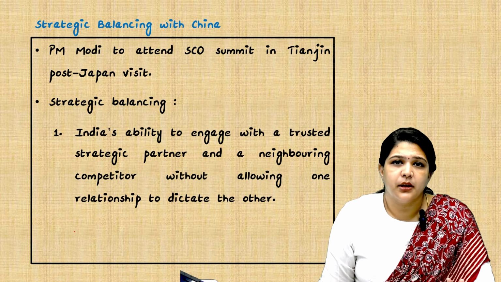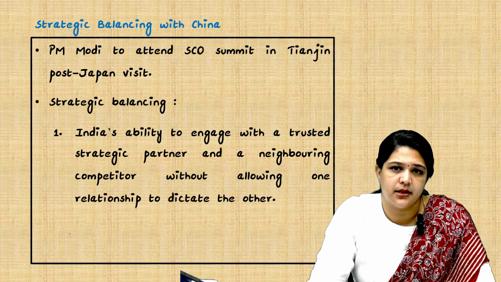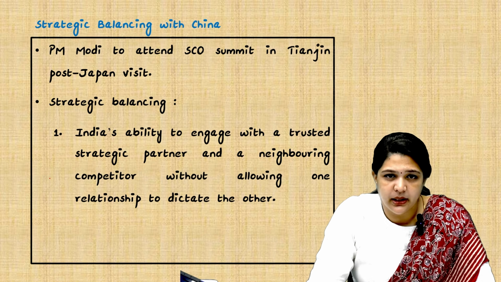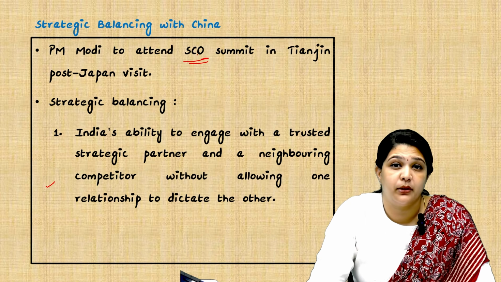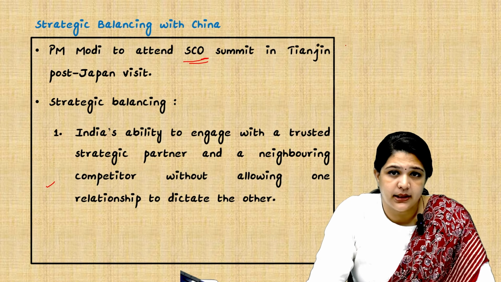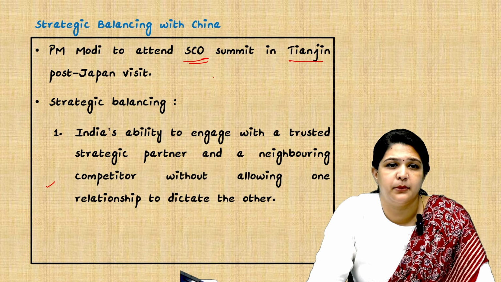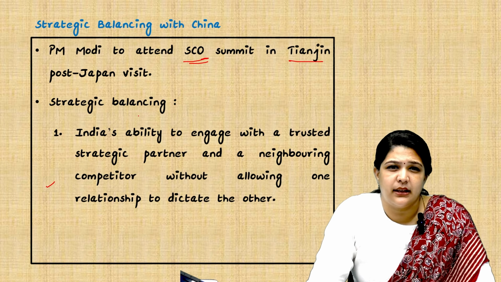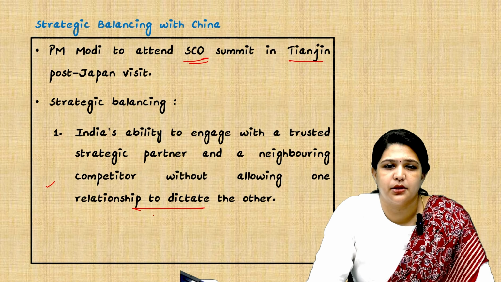And also the PM is planning to attend the Shanghai Cooperation Organization Summit in Tianjin. This will be a question. What is the SCO, Shanghai Cooperation Organization? Who are the members and where did that take place? It is taking place in Tianjin. After the Japan visit, the Prime Minister will be attending it. And what is the strategic balancing here? India's ability to engage with a trusted strategic partner and a neighboring competitor without allowing one relationship to dictate the other, very important.